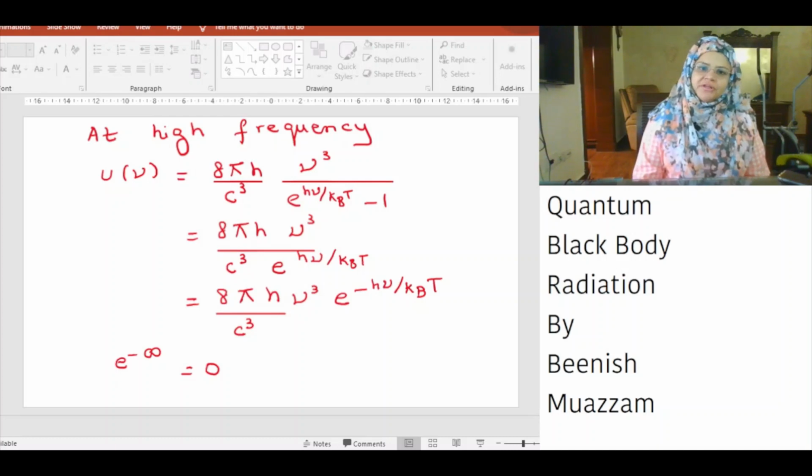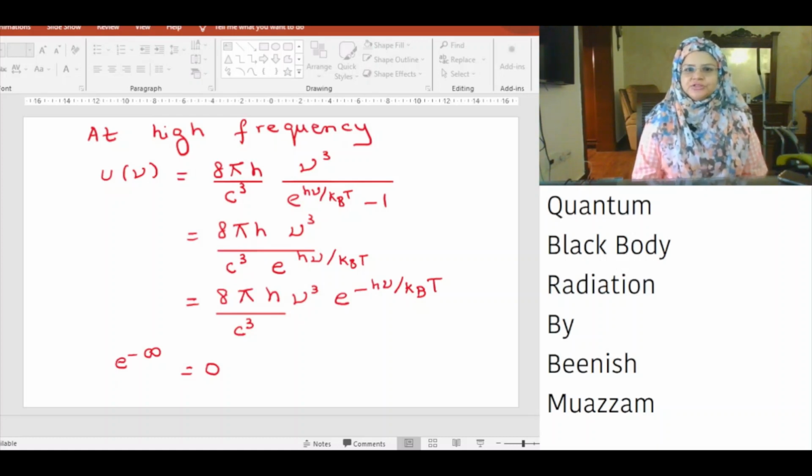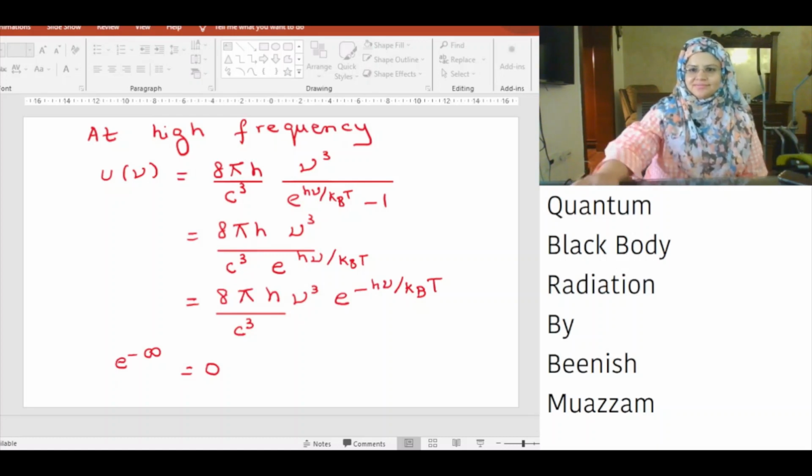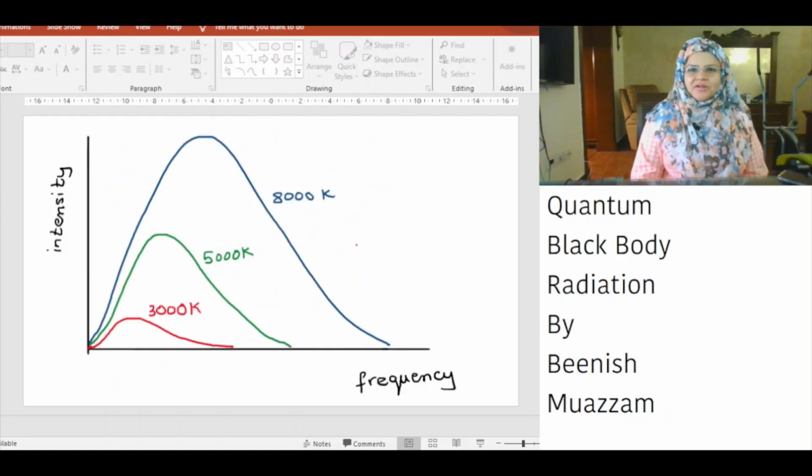Therefore, we get U nu is equal to 8 pi h nu cube divided by c cube exponential h nu over kBT. This is equal to 8 pi h nu cube exponential minus h nu over kBT divided by c cube. As nu approaches infinity, exponential minus infinity approaches 0. Planck's blackbody spectrum agrees with the experimental spectrum.